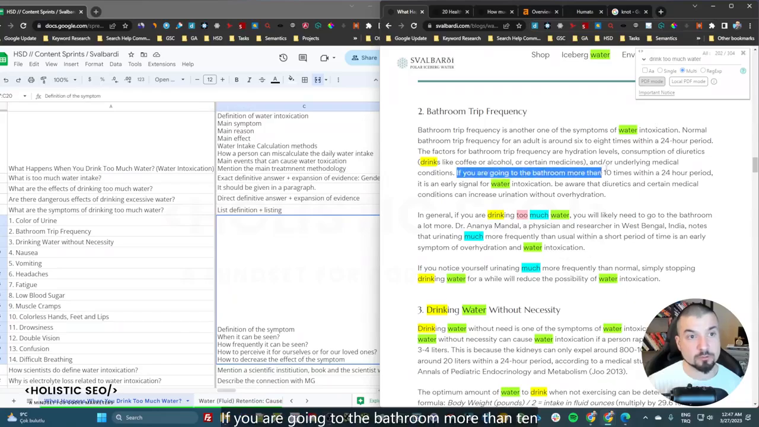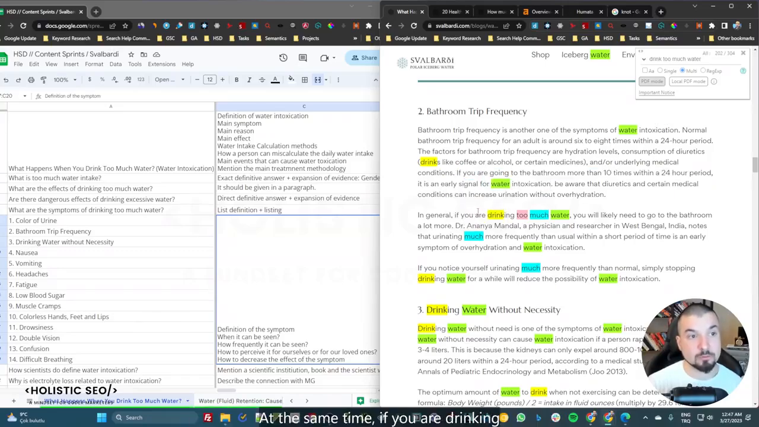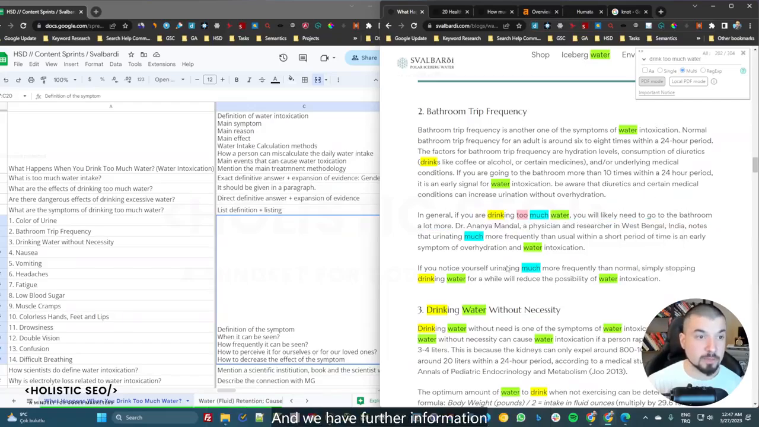If you are going to the bathroom more than 10 times within a 24-hour period, it's an early signal of water intoxication, which means this is an early symptom at the same time. If you are drinking too much water, you will likely need to go to the bathroom a lot more, according to Dr. Ananya Mandal from West Bengal, India. And we have further information here for other connected contexts.